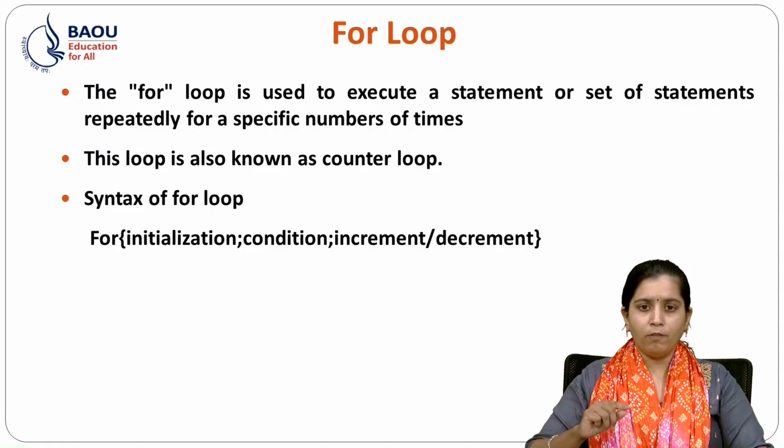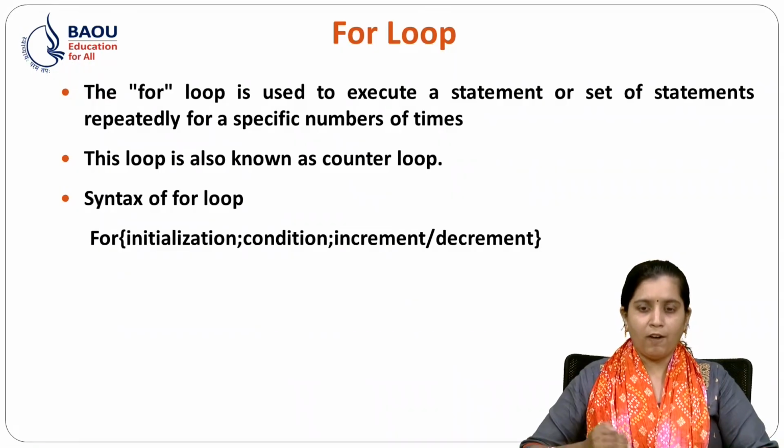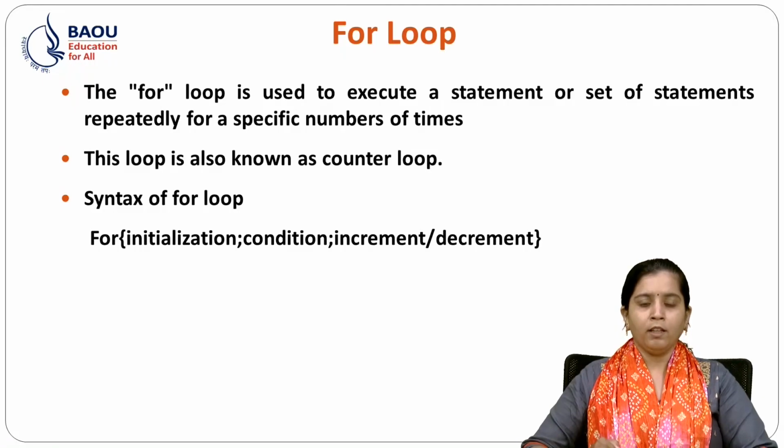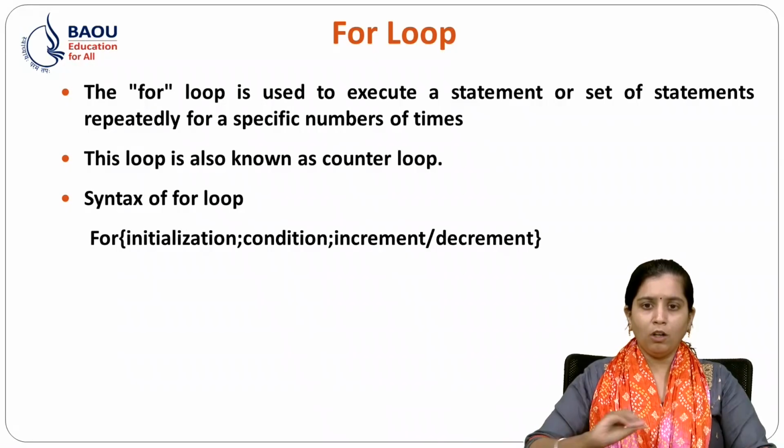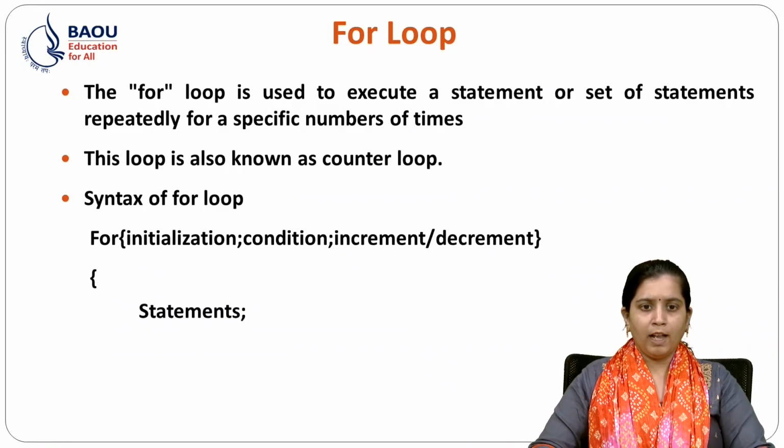In the do while loop, we have our condition afterwards, after the body of the loop, and in the for loop we have all the things in one line, and these statements or group of statements are what we want to execute in the for loop.